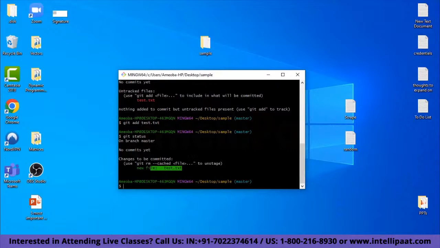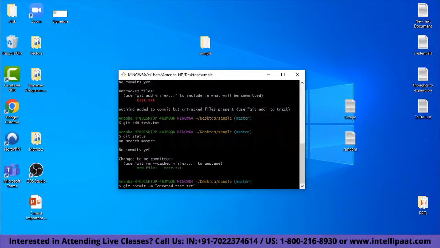We have added the text file to the staging area, and then you can use the git commit command. I'll be using a flag here, which is -m. M stands for message, and I should be adding a message when I commit this to my repository. So let me say created a new file. Now that'll be too long. Created test.txt. Cool.